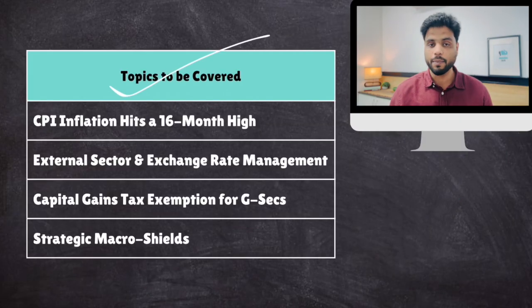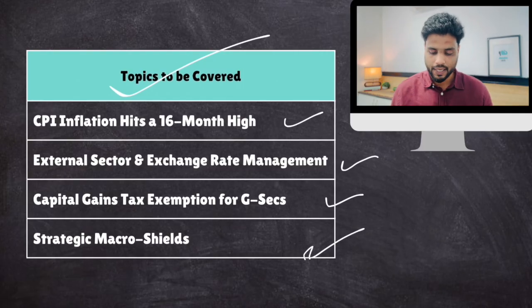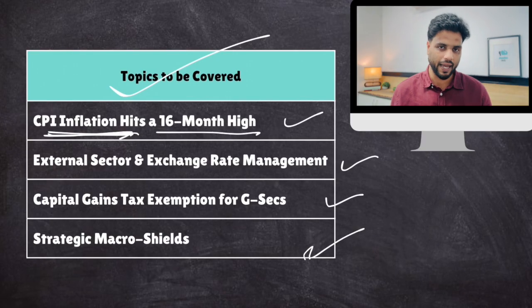So these are the topics. And mind you, this time around, and this is going to be a unique time, where all the 4 topics are related to each other. Okay, they are interrelated, all 4 topics. Number 1 is inflation. CPI inflation hits a 16-month high. And this is but natural because of the crisis in West Asia. So we'll talk about this.